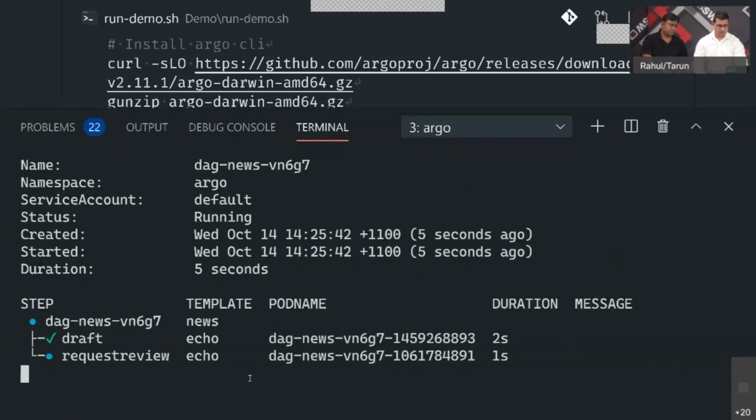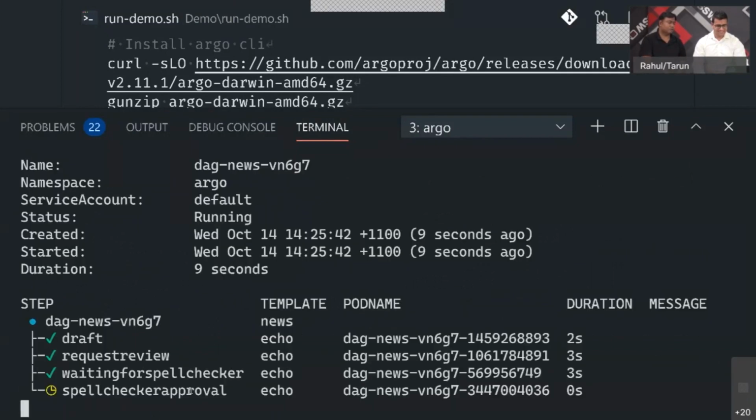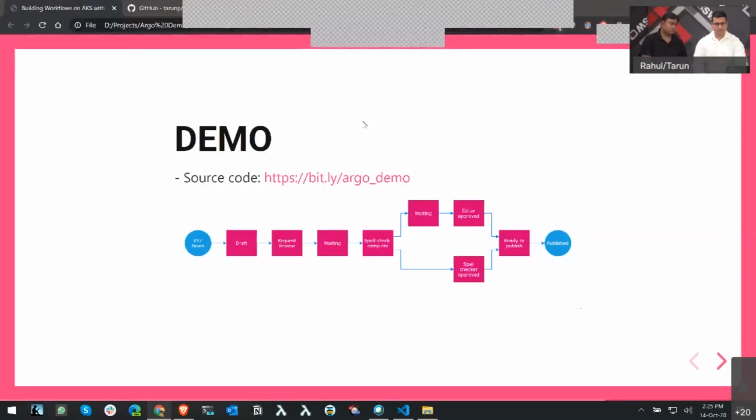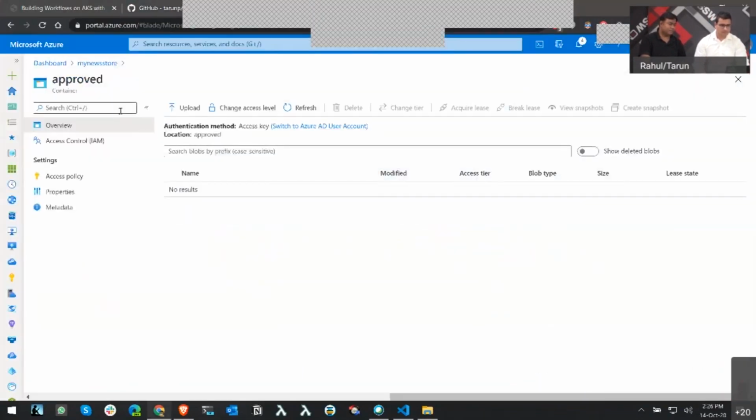Oh, this is going to fail. Yeah, I need to cancel this operation. So we first need to put an actual document in the ready container. Only then will it be picked up by this workflow. So this is not an Argo requirement. We just coded it like this for our demo. We'll add a file.